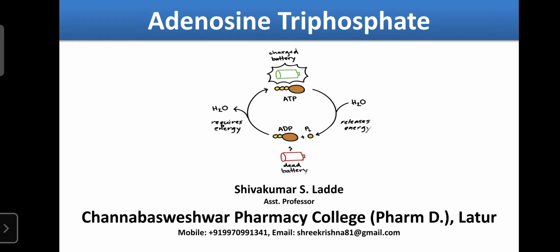So ATP is converted into ADP, that is adenosine diphosphate. If the same ADP is reconverted into ATP, it requires energy. So when ATP is hydrolyzed into ADP, it releases energy, and that energy is required for the regulation of various biochemical reactions as well as signal transduction.